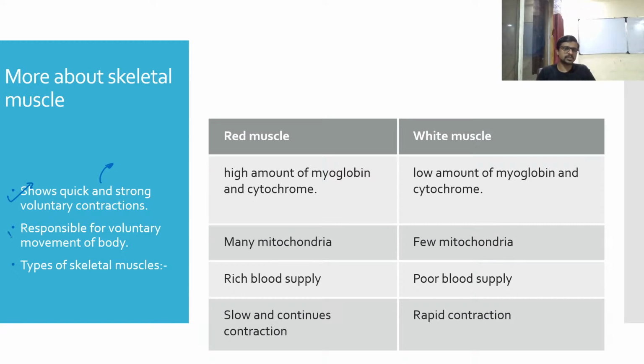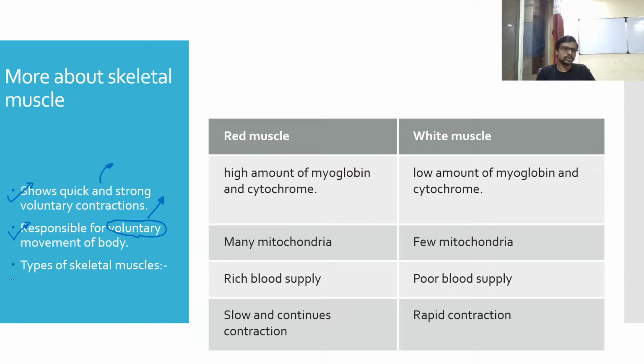They are responsible for voluntary movements, so please underline the words voluntary movement. Your skeletal muscle will not disobey this rule of voluntary muscle. They are always under the control of your willpower. If you decide to move, they will move. Otherwise, this muscle will not work like involuntary muscles.